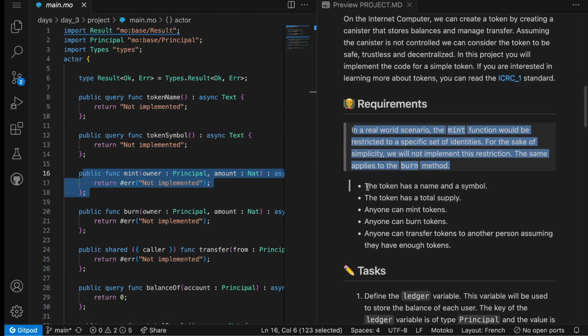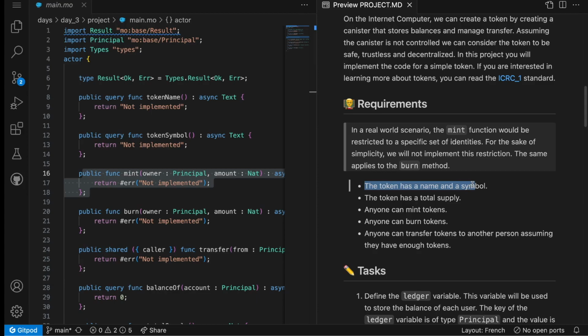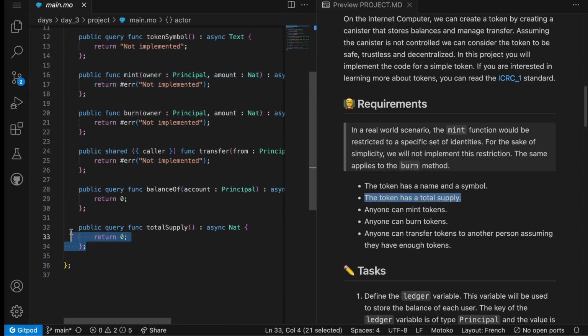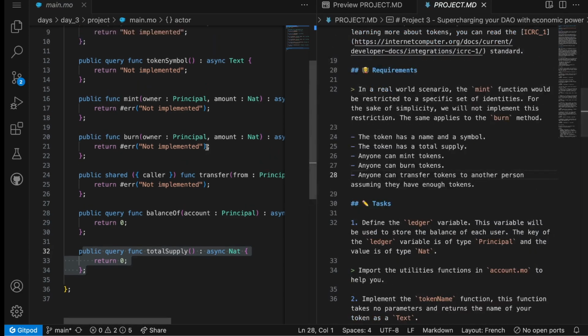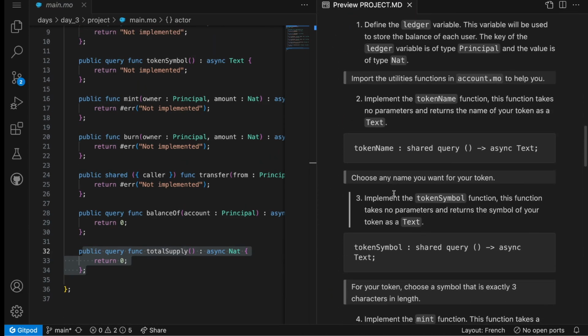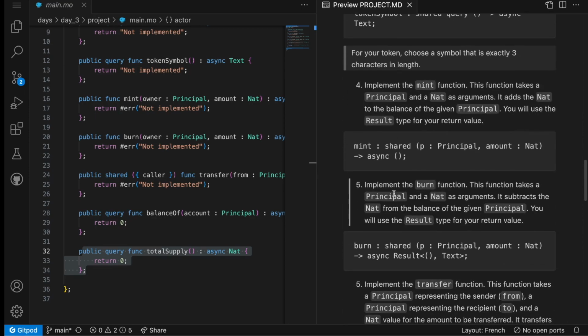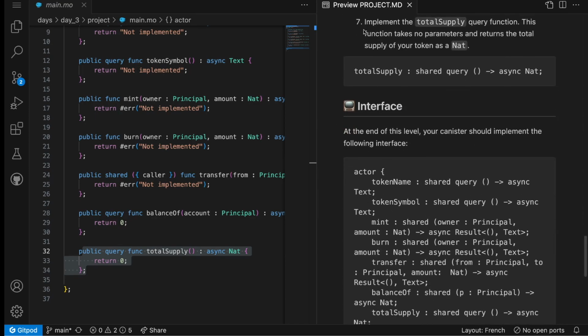For the requirements, our token needs to have a name and a symbol. The token has a total supply, which we can query from the total supply query function. Anyone can mint tokens, as we've said, anyone can burn token, anyone can transfer tokens to another person, assuming they have enough tokens. Those are the tasks for today, so we have to define a variable, we have to complete all the functions, and finally, so we have 7 tasks for today, and finally, at the end, we have this interface.